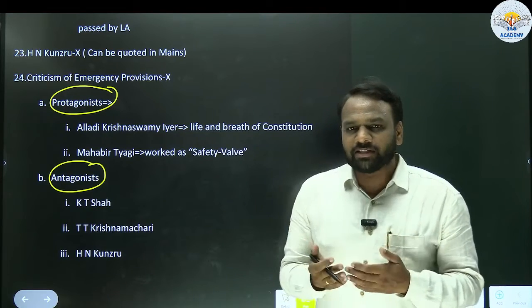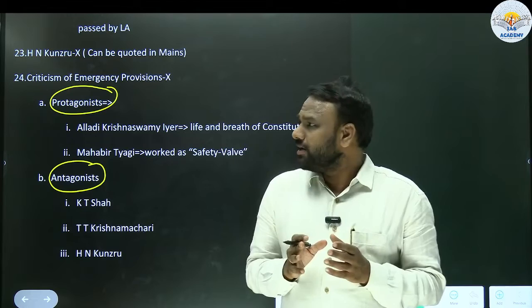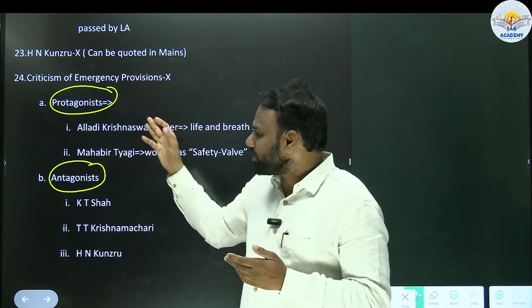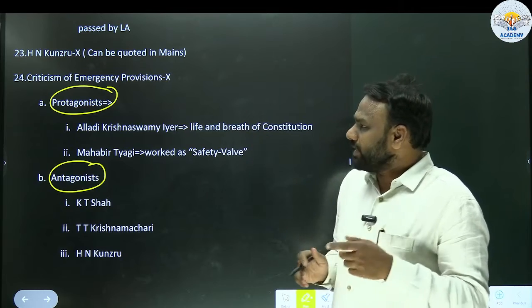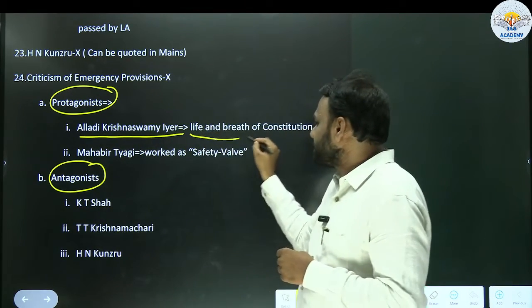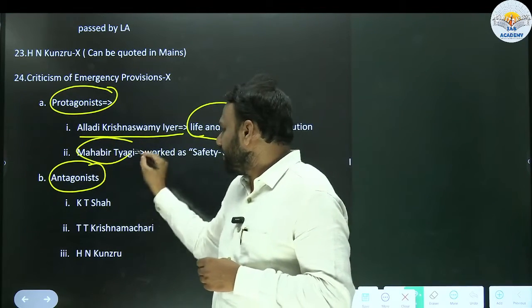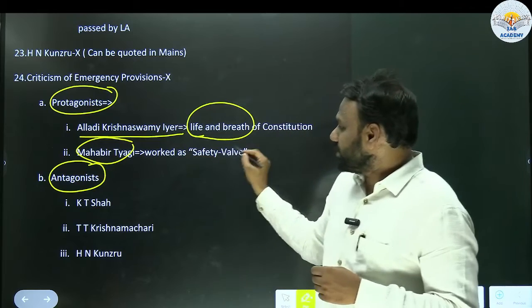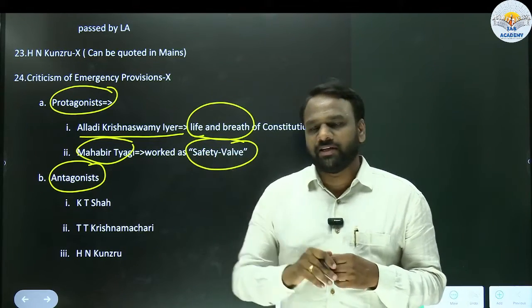When you are writing a mains answer, your answer should be balanced. In order to make it balanced, we need to know about both supporters as well as antagonists. So you can quote these names. Among protagonists, Alladi Krishnaswamy Iyer said that emergency provisions are the life and death of the constitution. Similarly, Mahavir Tyagi said that emergency provisions worked as a safety valve. These can be quoted in mains answers.